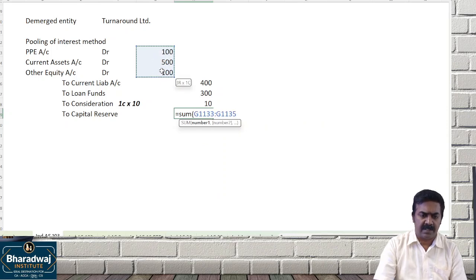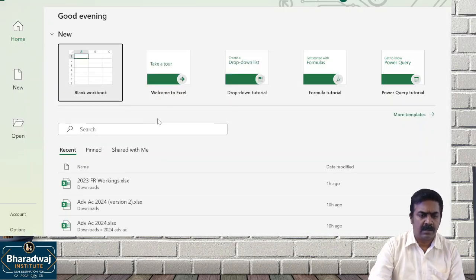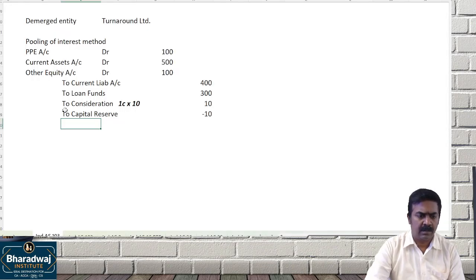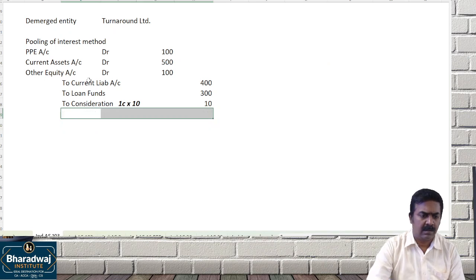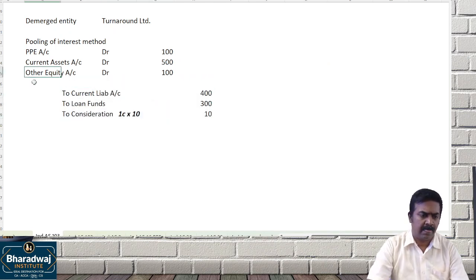Total of debits. 700. The difference will be taken as what? Capital reserve or goodwill?